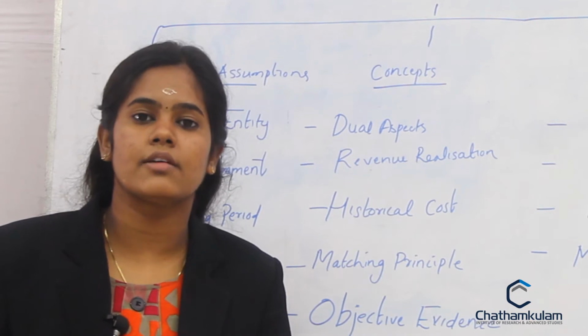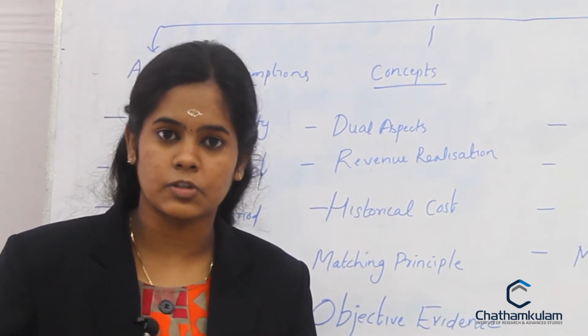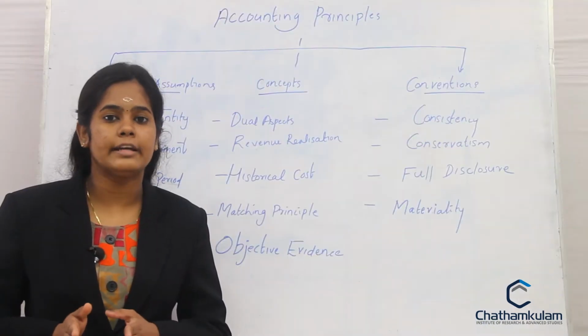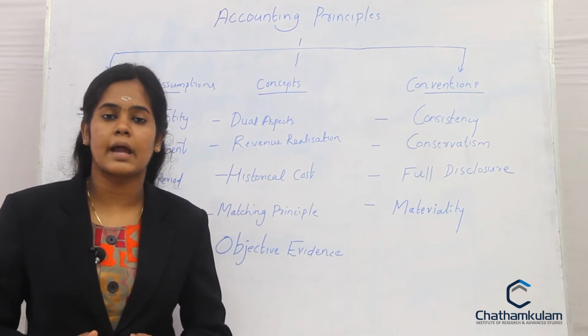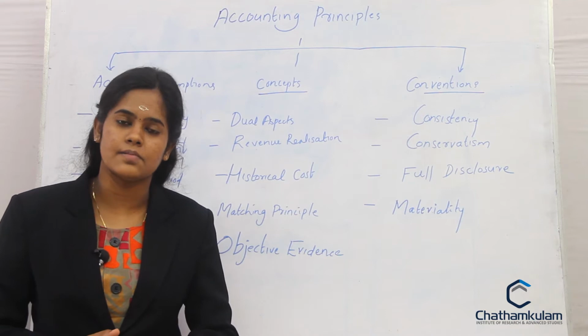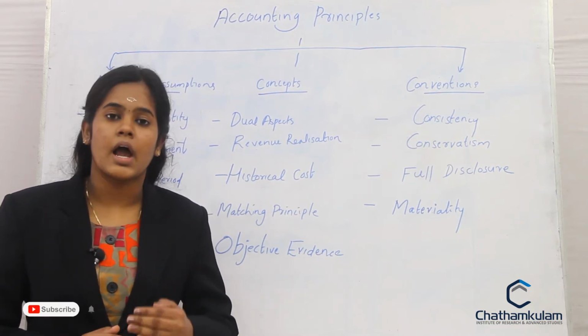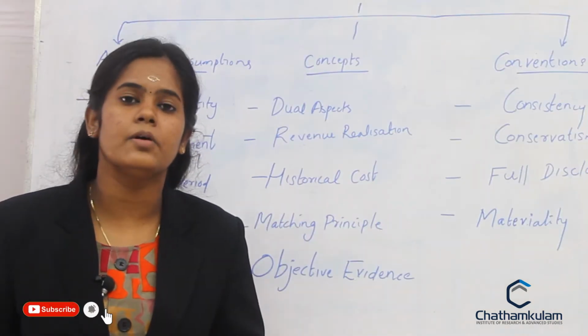Money measurement concept says that all those transactions which are recorded in the books of account should be capable of converting into monetary terms. In other words, only those transactions which can be expressed in monetary terms or in monetary units will be recorded in the books of account, and all other transactions should be ignored. This is what money measurement is about.